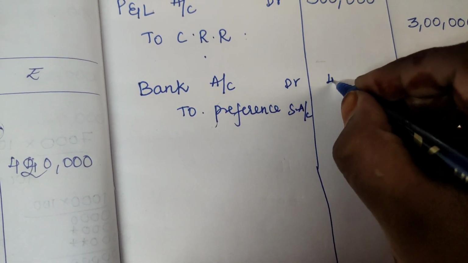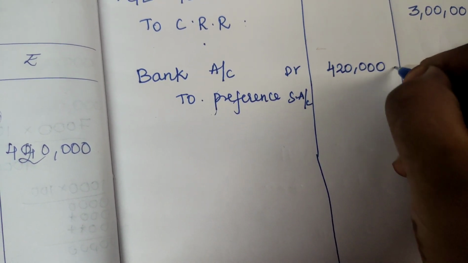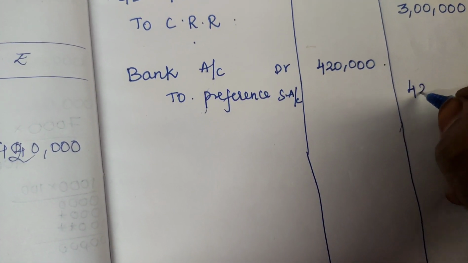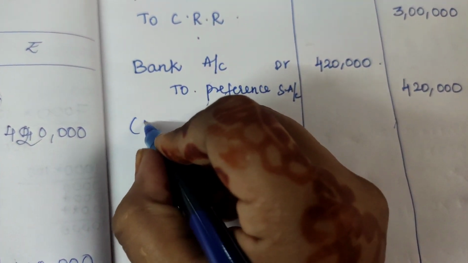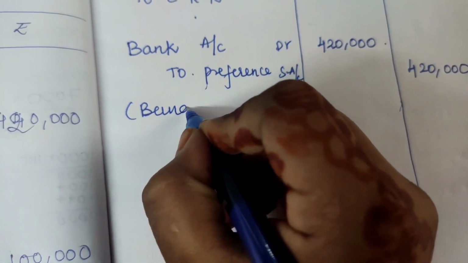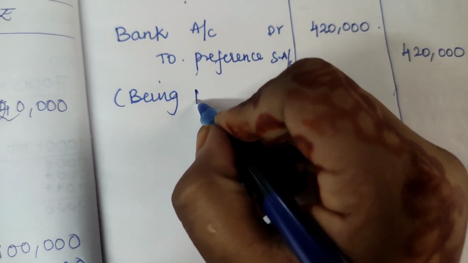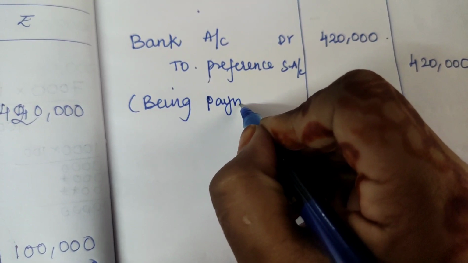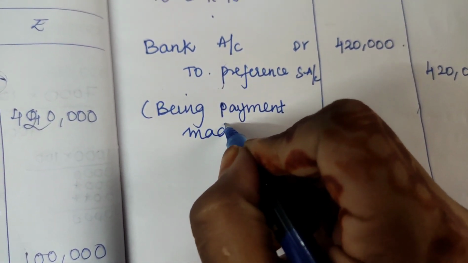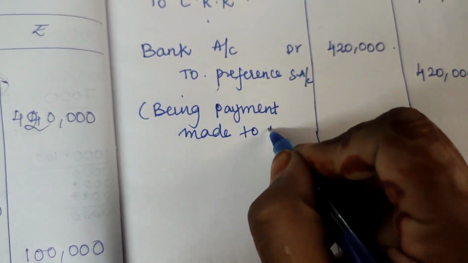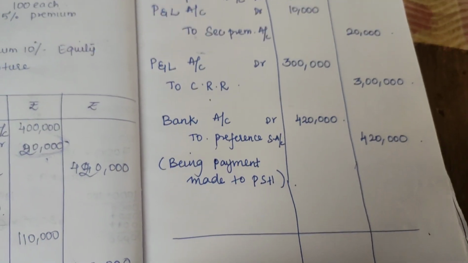So 4,20,000, 4,20,000, being cash payment made to PSH. That's it.